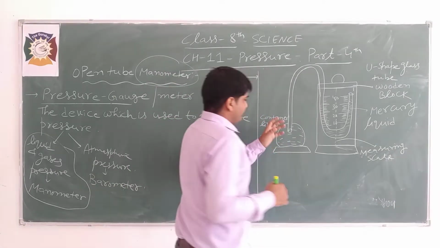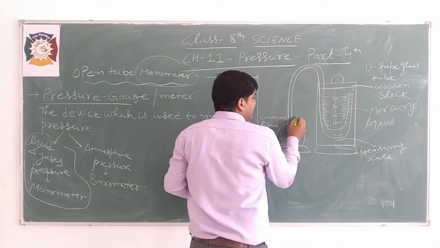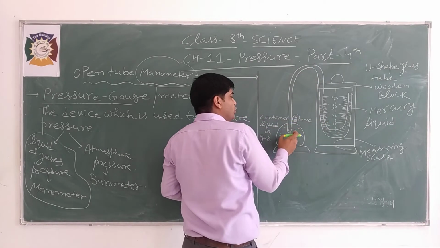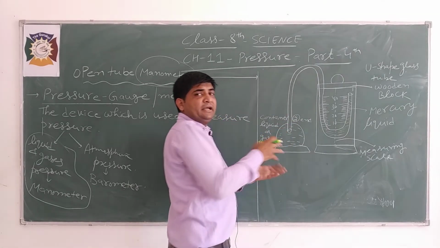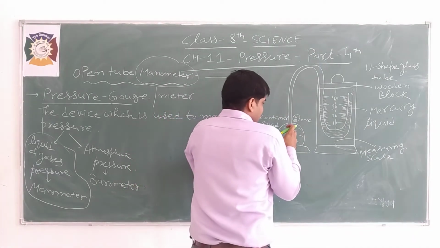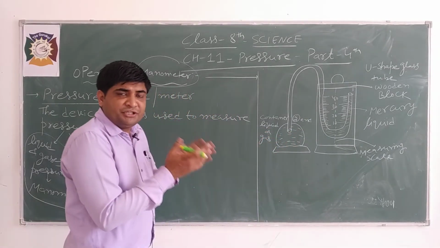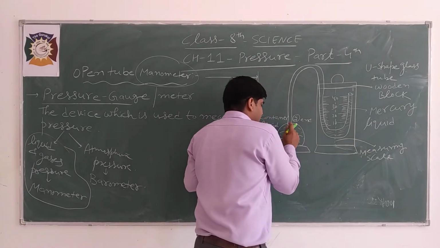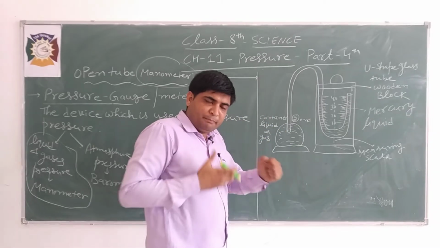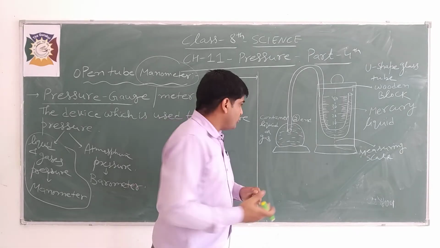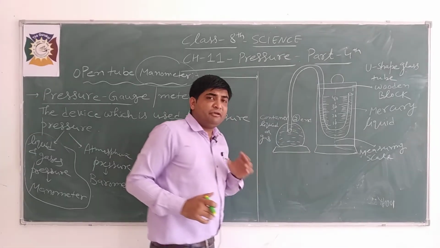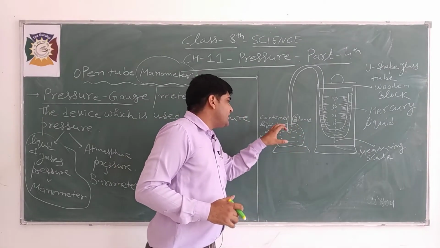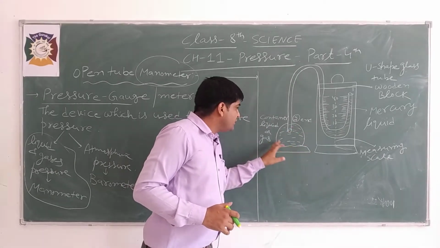Now, if the second end of this glass U-shaped tube is dipped into the container containing liquid, this is the liquid which exerts pressure on the walls of this container, and we want to measure the liquid pressure exerted by the liquid on the container.